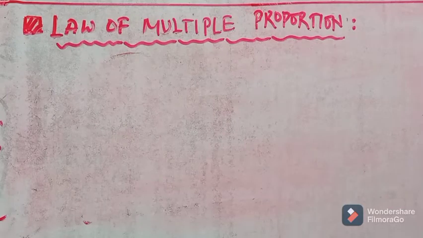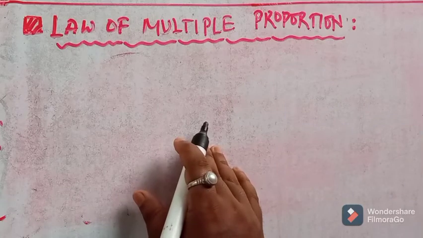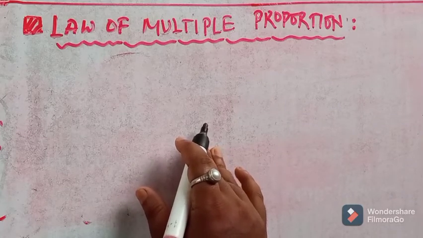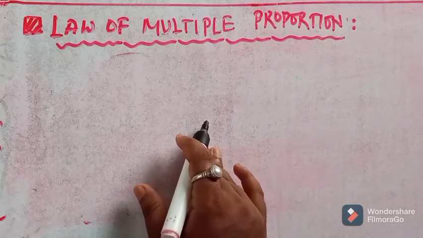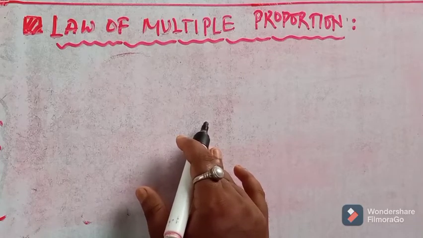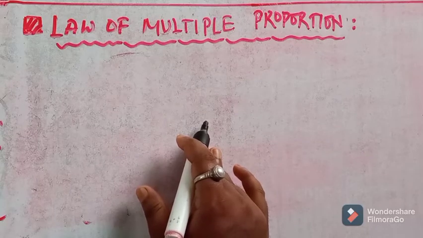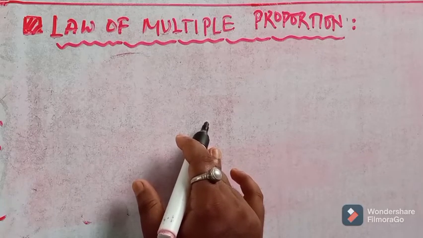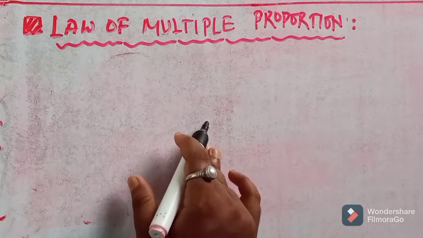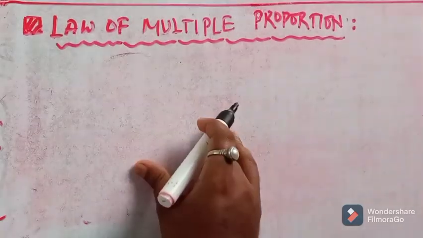Next we have the law of multiple proportion. This law states that if two elements can combine to form more than one compound, then the masses of one element that combine with a fixed mass of the other element are in the ratio of small whole numbers. Let us try to understand this law of multiple proportion with an example.